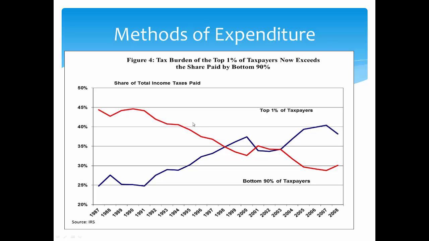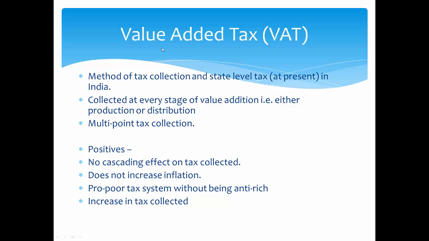And here you can see that in America, the top 1% of taxpayers are paying so much tax that they are paying more than the bottom 90%. They have huge income inequality, and this is the way taxation is helping in reducing the inequality. They are paying almost 40% of the taxes in America, and the bottom 90% are just paying 30%. So you can see that.